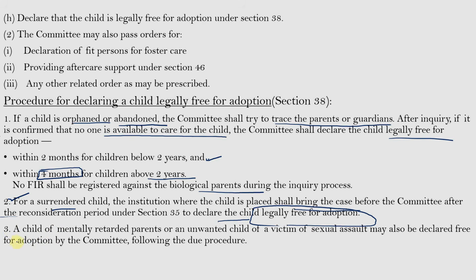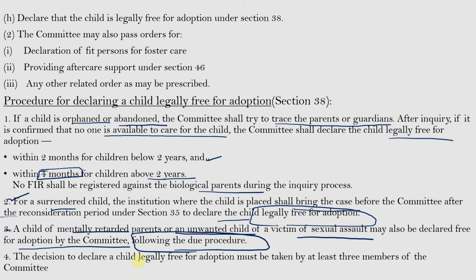And the next kind of child is a child of mentally retarded parents or unwanted child of a victim of sexual assault, who may also be declared free for adoption by the committee following the due procedure. So, in cases of a child whose parents are mentally retarded or a child who is a victim of sexual abuse can also be sent to adoption.